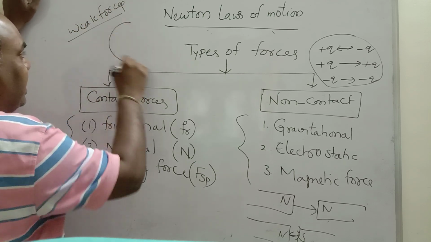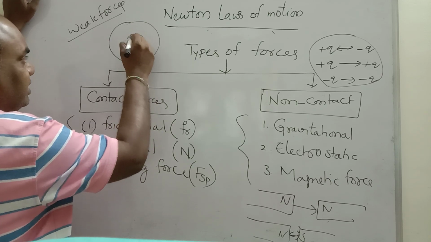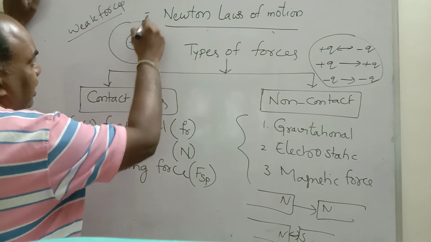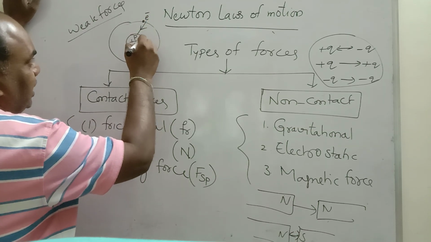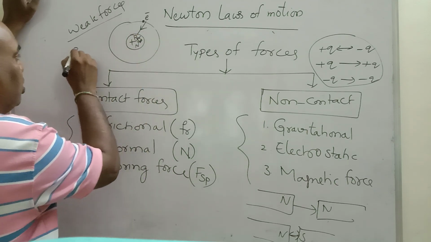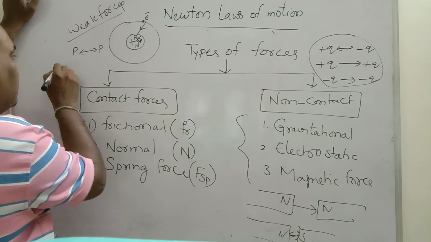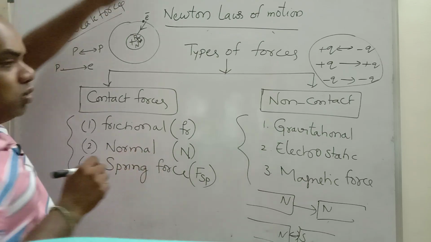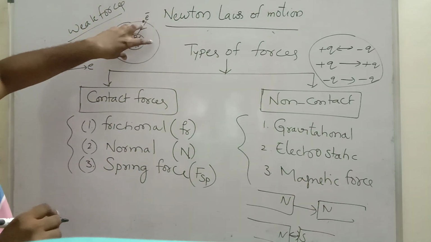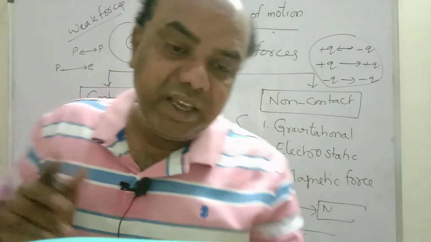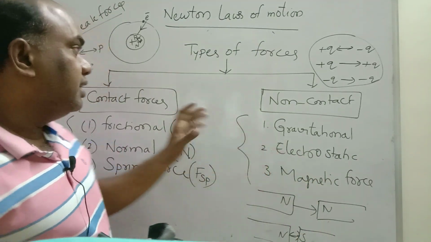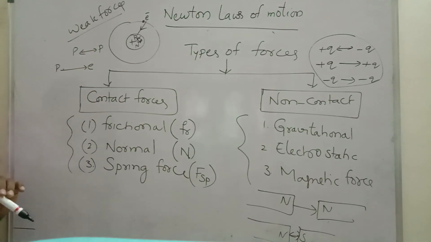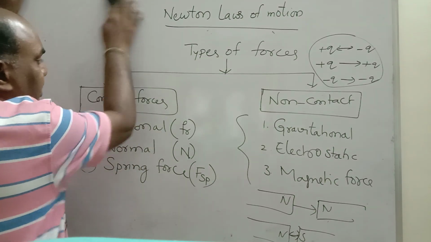What is that? There is an atom. This is the nucleus. Nucleus consists of protons and neutrons, and protons have positive charge. Here are electrons. Electrons and protons attract each other, and protons repel each other. Internally, protons repel each other, and proton and electron attract, because opposite charges attract. Like this, there are weak nuclear forces also present, but this we will define in chemistry, not in physics. Weak forces we will not discuss. Here we are going to discuss only two types of forces: contact and non-contact forces. Nuclear forces, weak forces we don't discuss here. Completed? Right.